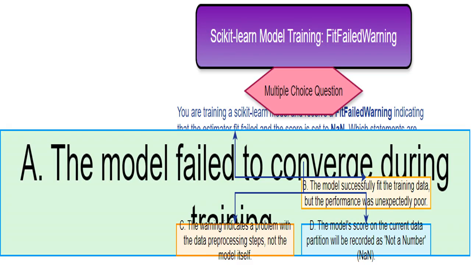This statement is correct. The "fit failed warning" often accompanied by a "convergence warning" tells me that the model's training process didn't finish successfully. It didn't reach a stable solution, meaning its internal optimization algorithm couldn't find the best parameter settings within the given time or allowed error margin. Think of it like trying to find the bottom of a valley. Sometimes you get stuck before you reach the lowest point.